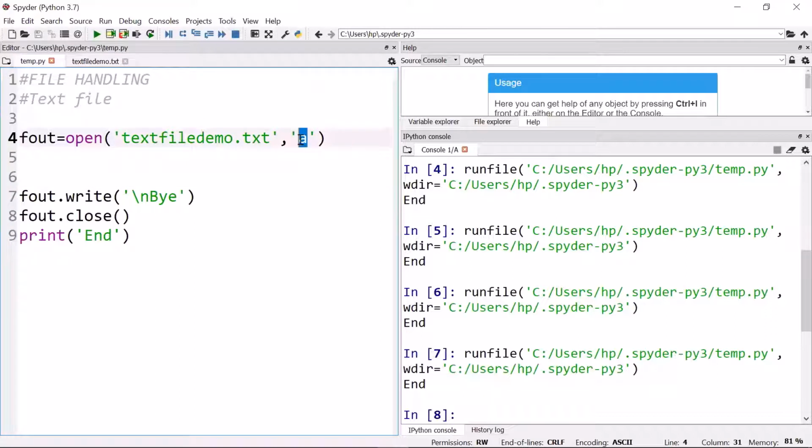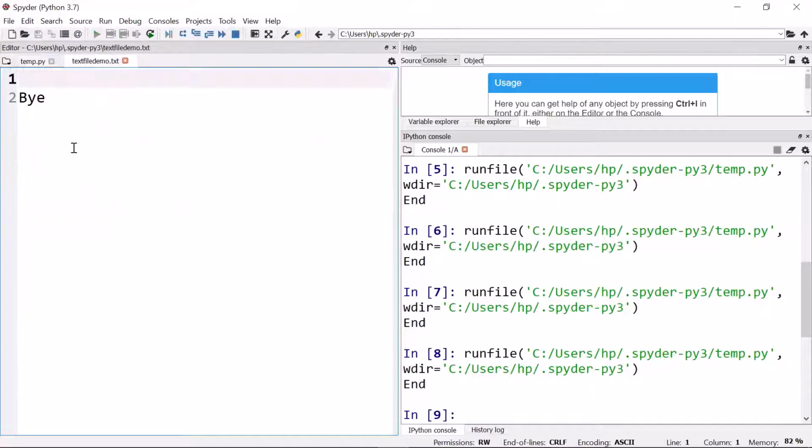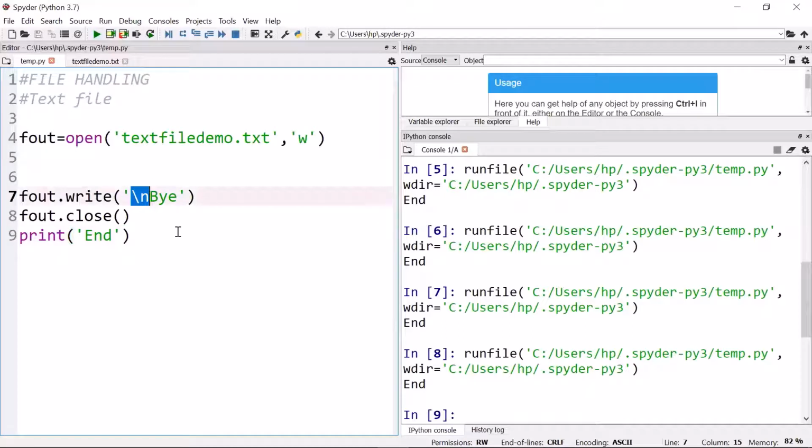However, if I write this in write mode, run this, have a look at this. Only y is coming and the line is changed because we have changed the line. Okay, so this is how we write.